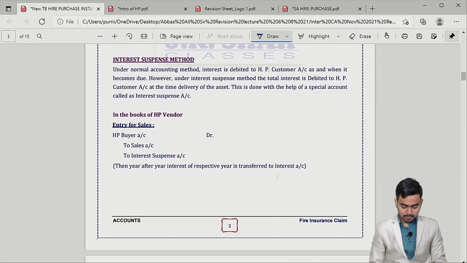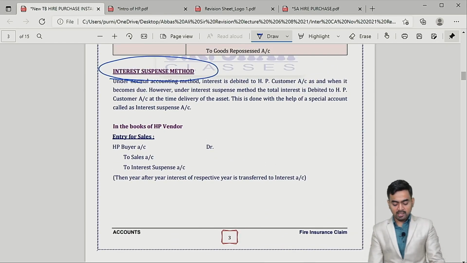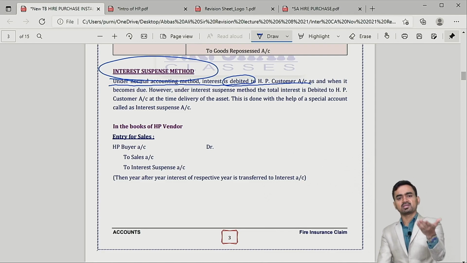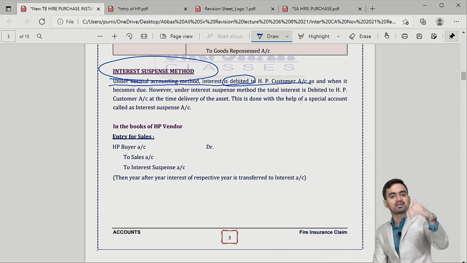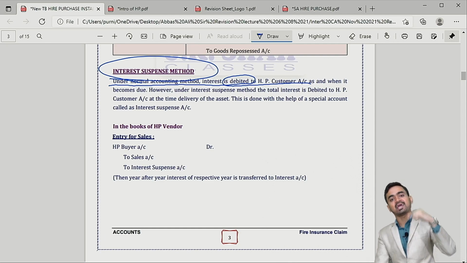Here, interest suspense method. So just check the theory. What we have written: under normal accounting, interest is debited to the HP customer, normally when interest is due. Correct. So for the buyer, interest is an expense, debit, to money payable to vendor. And for the vendor, interest is income. So interest will be credited and the buyer will be debited. That is, the customer will be debited. Okay. So normally we debit interest and we credit the customer.